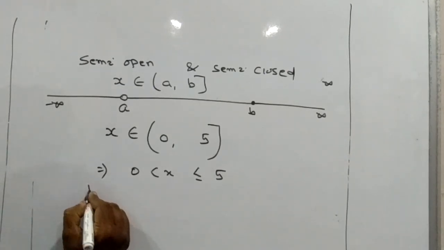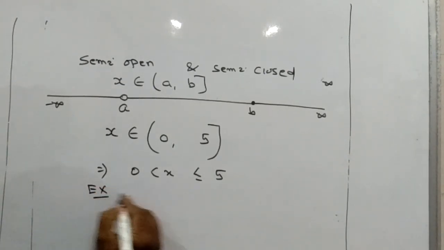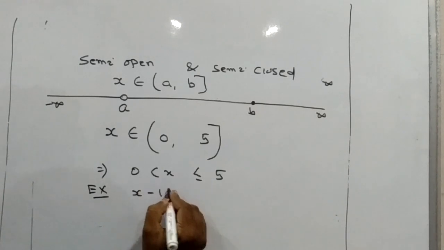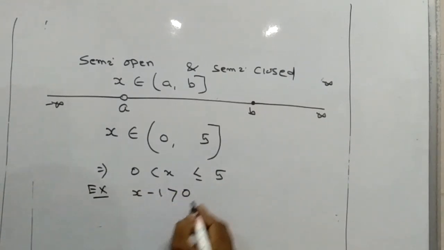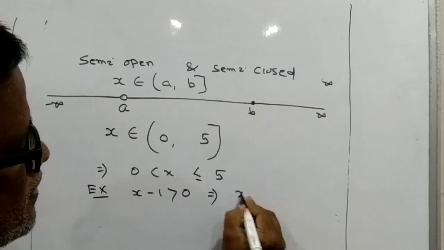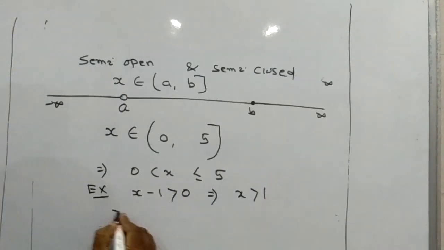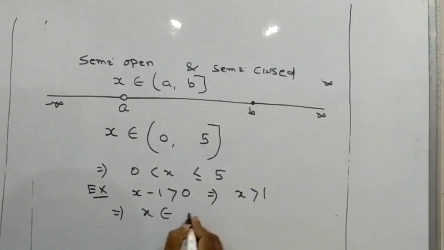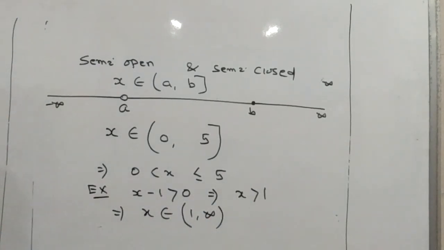Suppose I am taking one example: x minus 1 is greater than 0. So here we can say x is greater than 1. That means x belongs to (1, infinity). 1 will be an open bracket here and infinity also open.